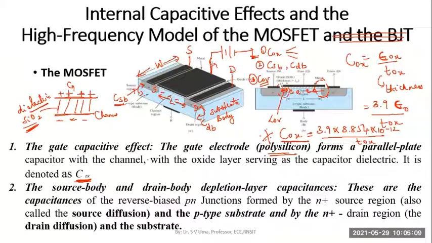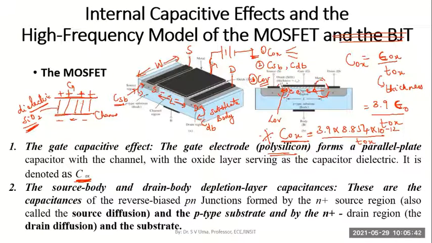When we consider the gate capacitive effect, it is because of the gate and the channel. I was explaining to you yesterday. The gate will be like a positively charged plate and the channel will be like a negatively charged plate. In between the gate polysilicon or metallic layer and the channel, we have the dielectric, the silicon dioxide layer, which you can see etched here.